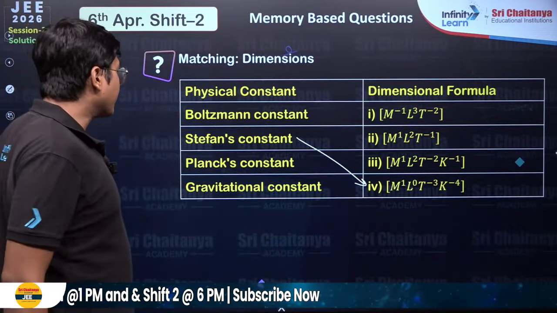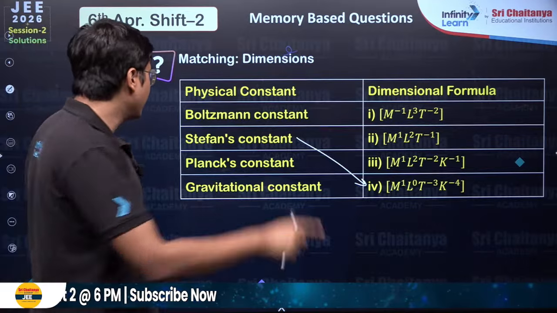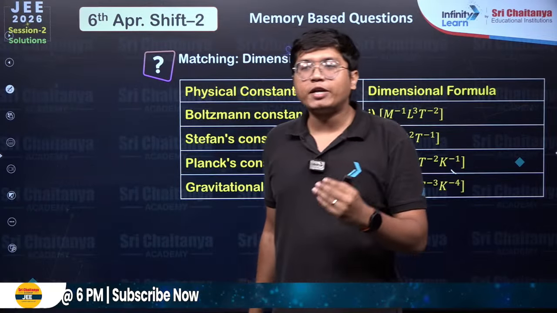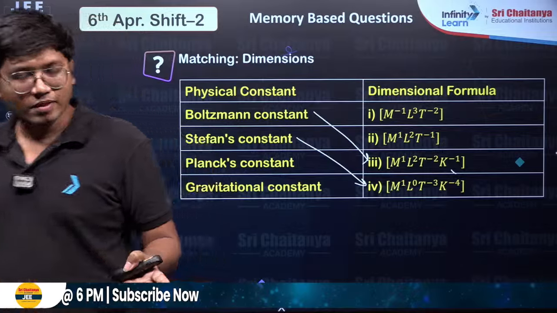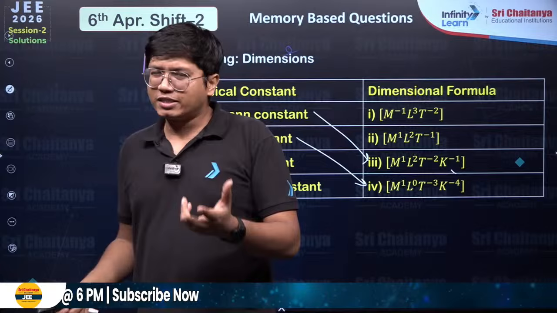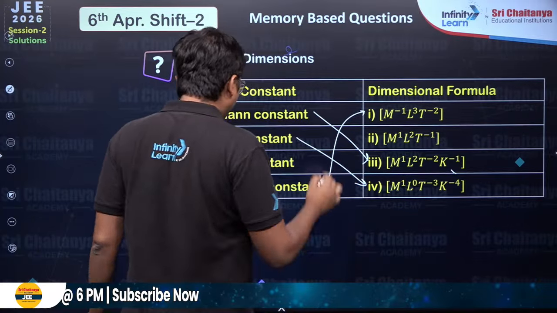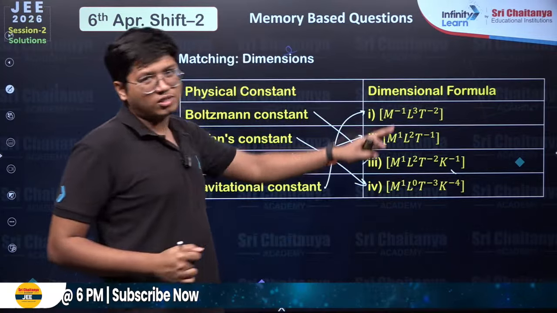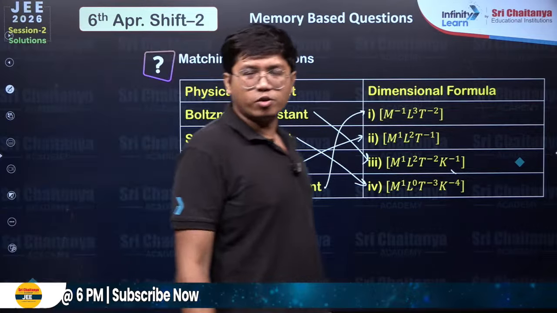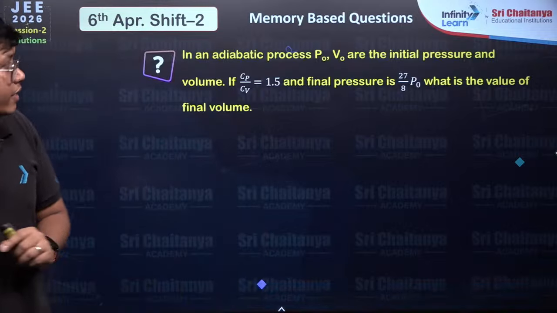Okay? Next thing. The only other place you see temperature being associated with a constant is Boltzmann constant, because energy is equal to 3 by 2 kT. Done? Those two are set. Usually if you match two, one of the options will match. But just for the sake of it, if you want to go through it, gravitational constant would be 1. Planck's constant would be this. I'm not solving this. We have done it a bunch of times, students. You'll be able to get it. Okay? Chalo, we'll go to the next one.